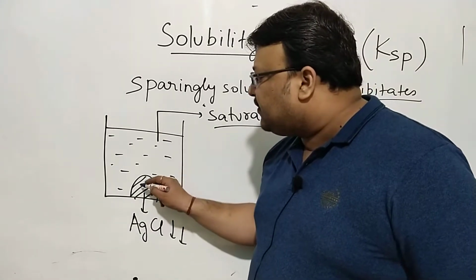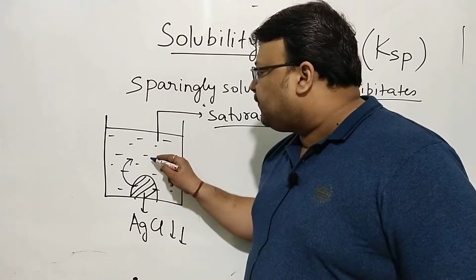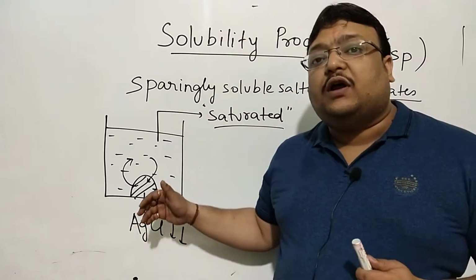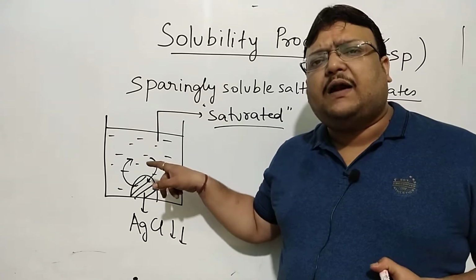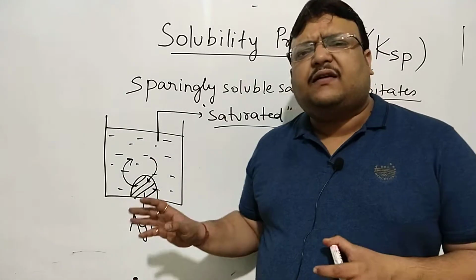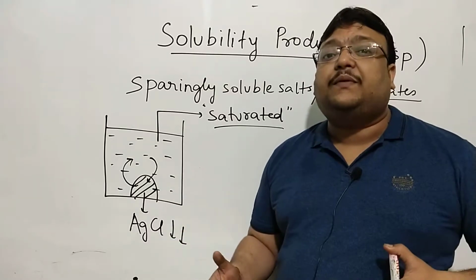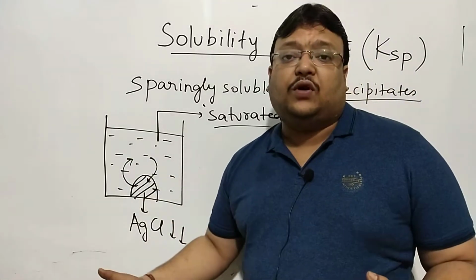This precipitate is actually dissolving, and the dissolved form is precipitating constantly. At the molecular level, the precipitate is dissolving and precipitating at the same rate. When it's saturated, an equilibrium is set up, where the rate of dissolution and precipitation are equal.